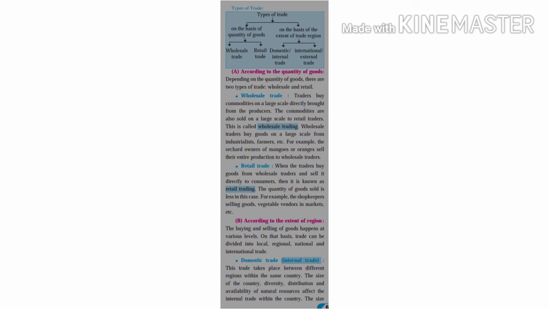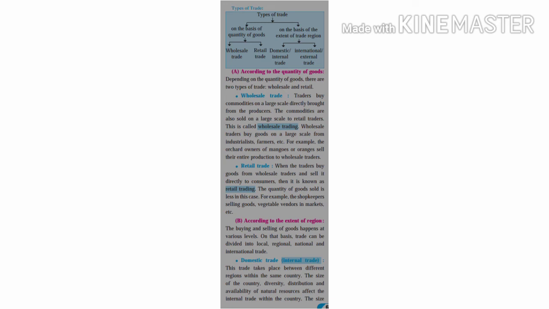Second one is retail trade. The traders buy the goods from the wholesale traders and sell them directly to the customers in smaller quantities, and this type of trade is called retail trade. Means all the small shops at an individual level are the best example of retail trade.